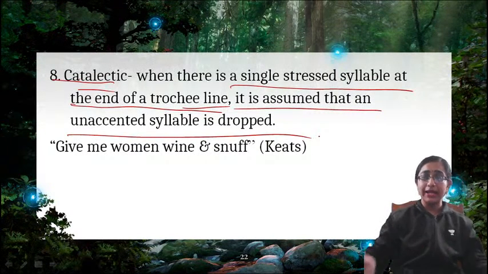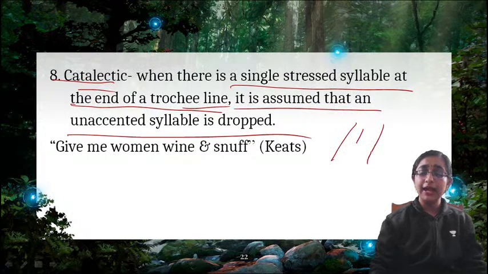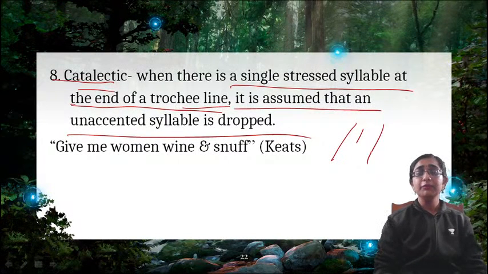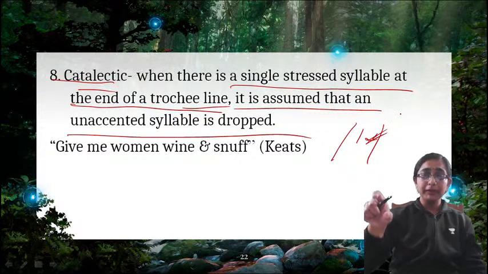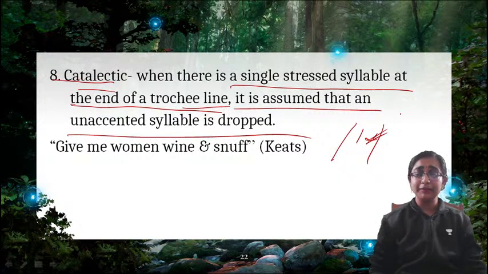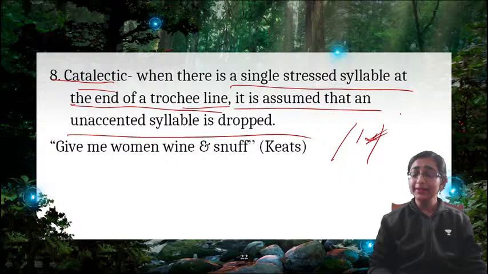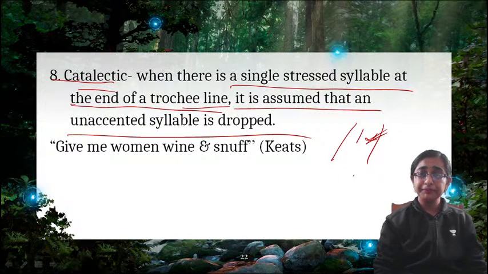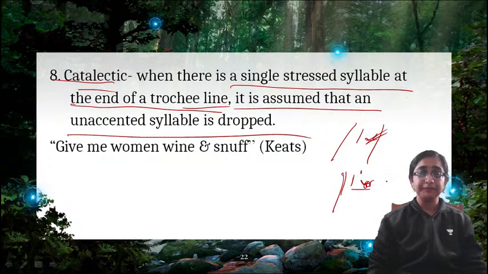If the whole line is in trochee meter and only a stressed syllable is left at the end, then it is assumed that there is one unstressed syllable but it is dropped, it is missing. That kind of single stressed syllable at the end of a trochee line is called catalectic. So this stressed syllable is living alone. There is no unstressed one, right? This is known as catalectic.